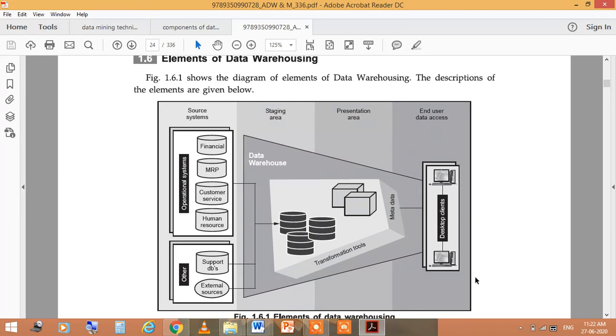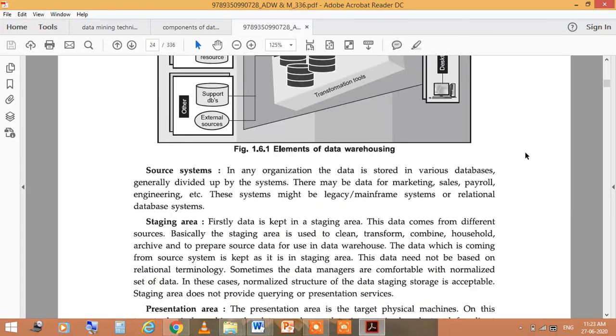These are the areas where your data is accessed, like desktop clients, or you can say the audience. The audience will get this data. Now the source system means that in any organization the data is stored in various databases, which are generally divided up by systems, and there may be data of marketing, sales, payroll, engineering.